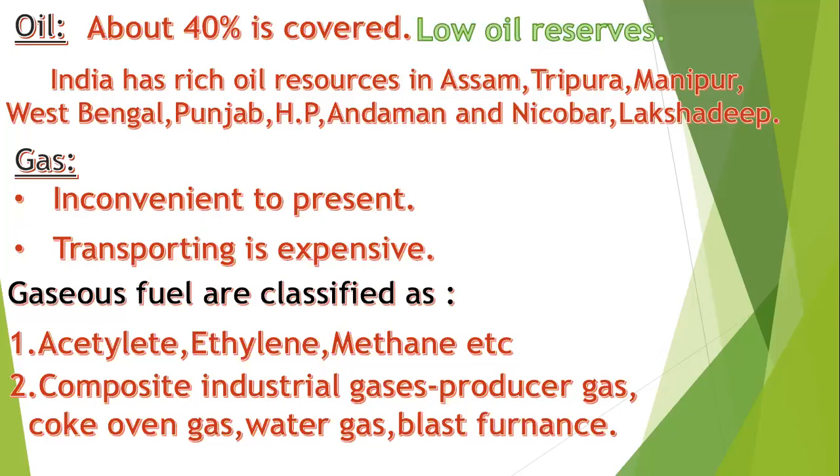The second one is composite industrial gas, which is mainly used in industries. What are the different types we see? Producer gas, coke oven gas, water gas, and blast furnace gas. These gases are used less. Next, coming to the next renewable energy source, agriculture and organic waste.